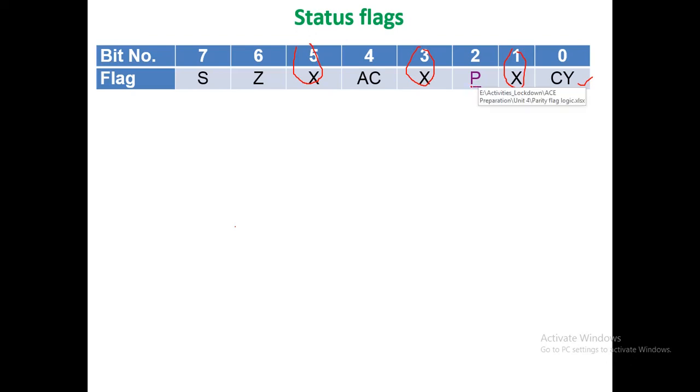The next flag is parity. Parity flag is set to 1 if the result of the operation has an even number of ones, otherwise it is set to 0. Parity is a very simple error detection scheme originally employed by telegraphs and other serial communication protocols to check consistency of data by counting the number of set bits, even or odd.